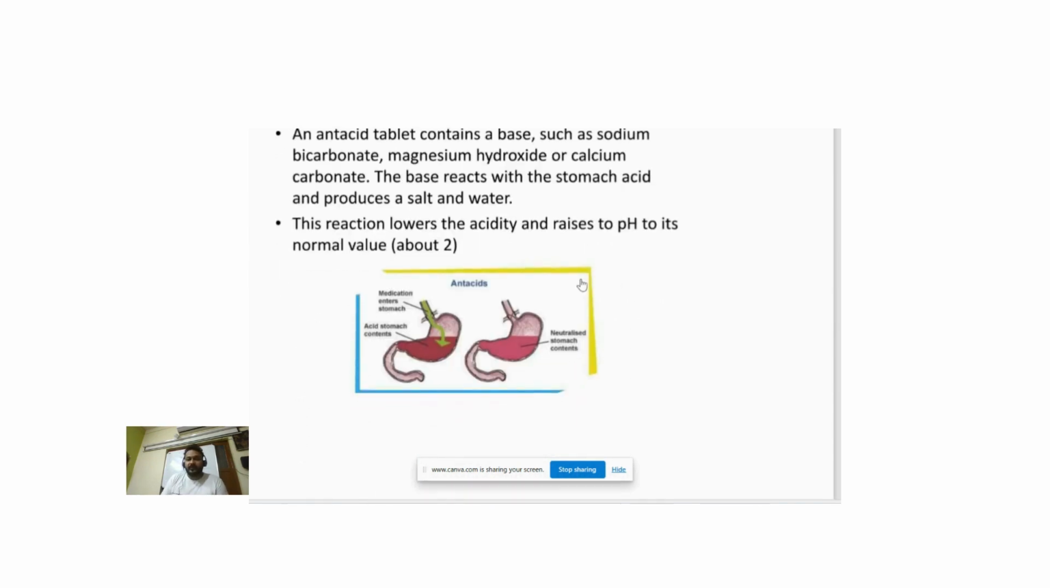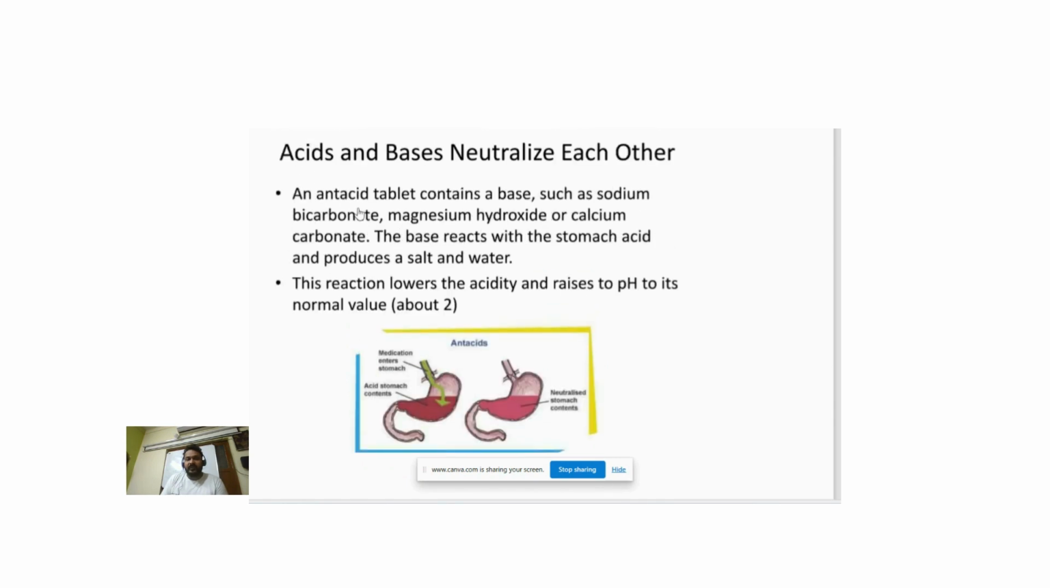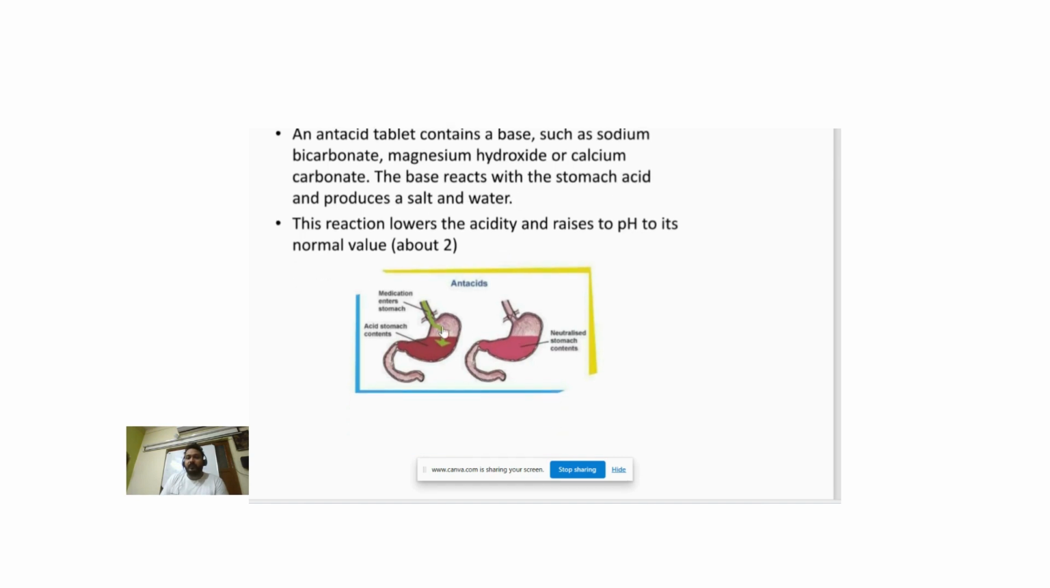Acid and base neutralization reaction also takes place in the stomach when we take antacids. Antacids are drugs which neutralize the acid, and acidifiers are drugs which increase the acidity of the stomach by improving the production of hydrochloric acid. An antacid tablet contains a base such as sodium carbonate, magnesium hydroxide, or calcium carbonate. The base reacts with the stomach acid and produces salt and water.